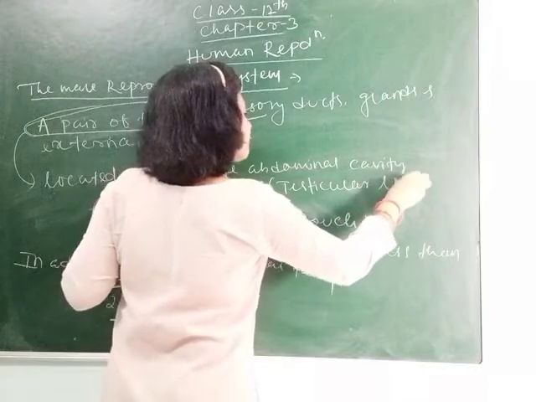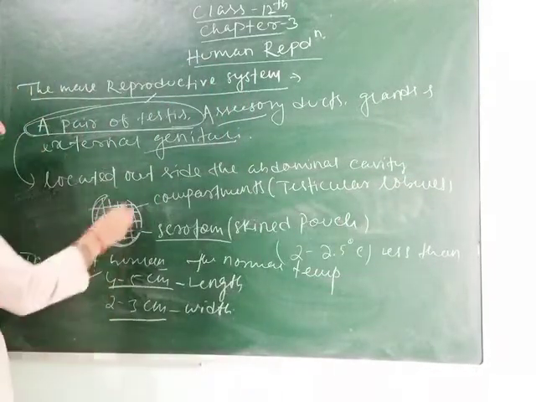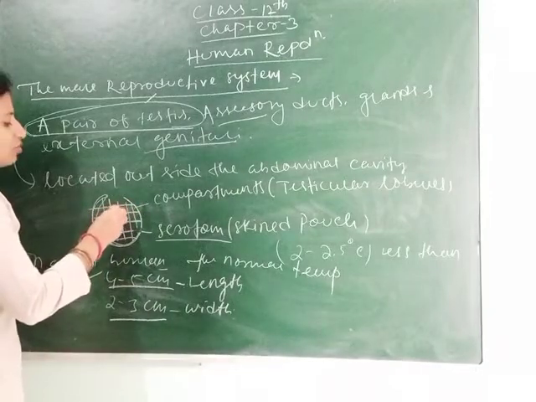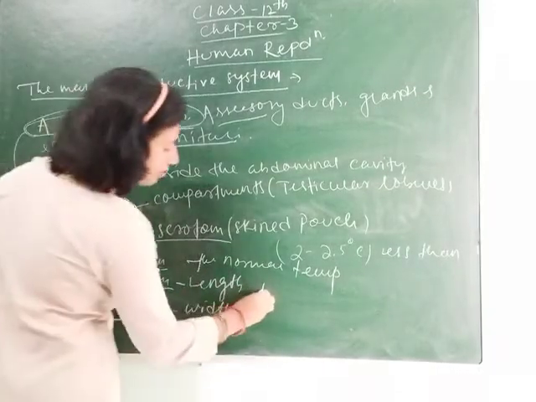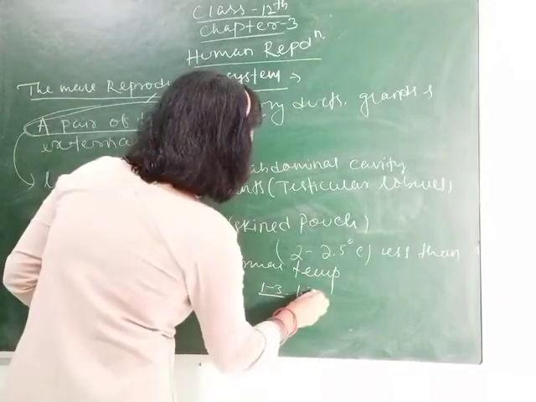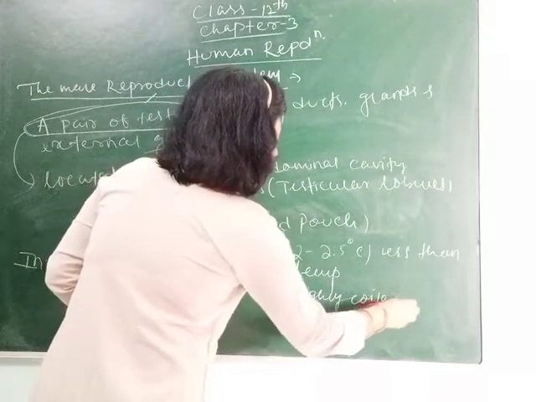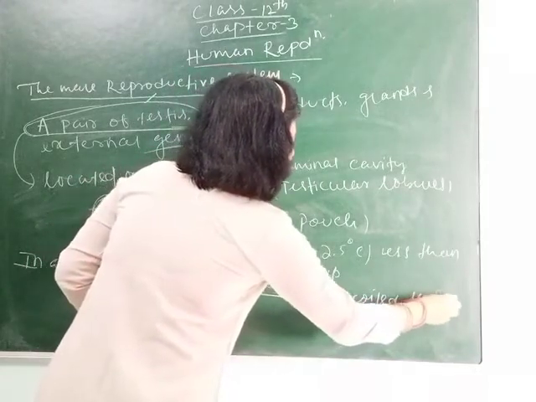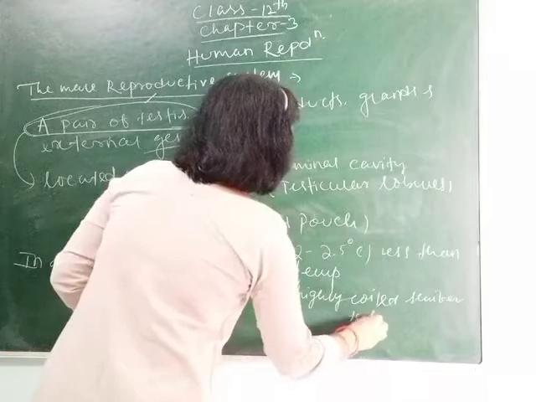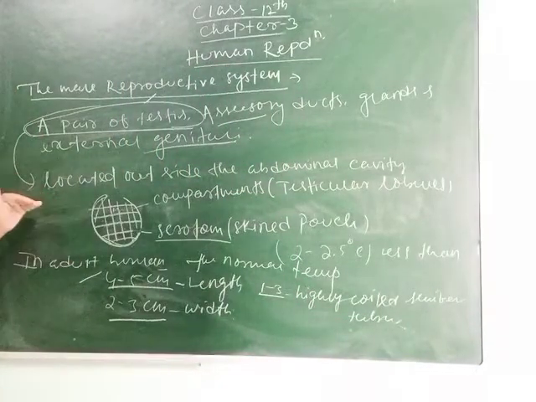Each testicular lobule has 1 to 3 highly coiled seminiferous tubules. Clear? So how will you define it?